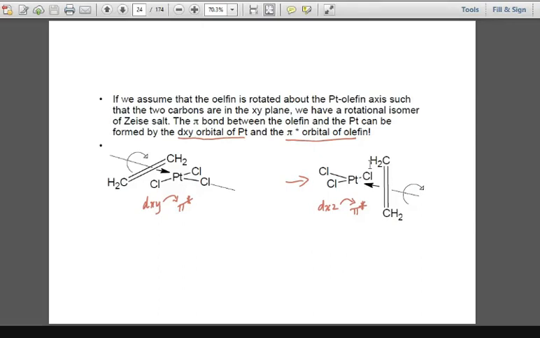But I will tell you, the moment you rotate the molecule along the xy axis, now the problem is that the orbital which was earlier involved in the dxy to pi star bonding, now that orbital will be dxz. That is a change which occurs the moment you rotate the molecule. मेरी बात समझ में आ रही है?